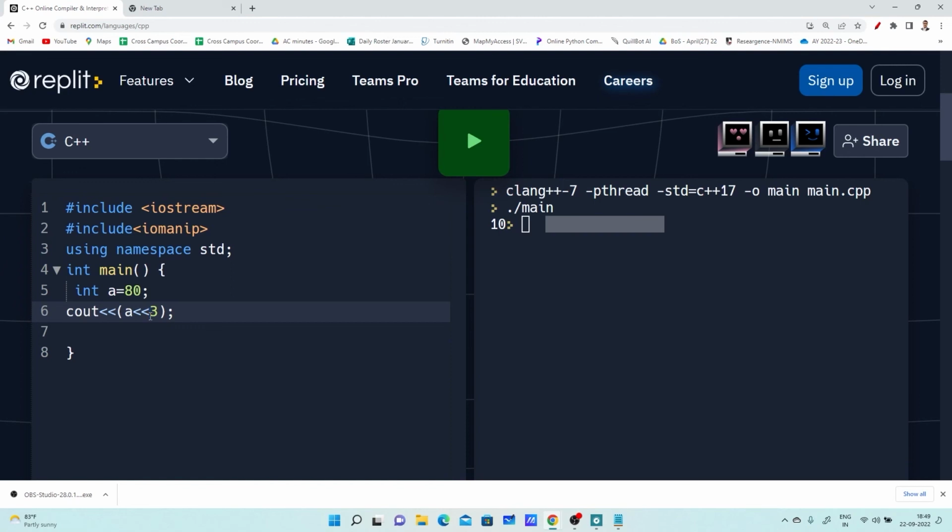Now observe these two operators and let me know the difference between them. The first one is used with cout, and the second one is in this parenthesis. What is the difference between these two operators? If you want to check, you can search on Google for the iostream class of C++. You will get an idea of these two operators.